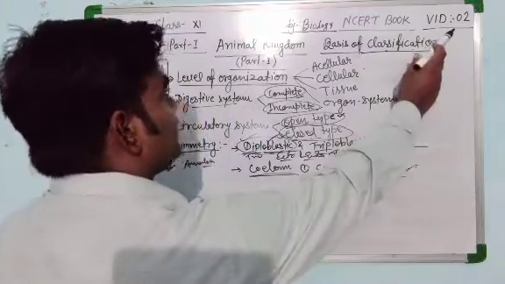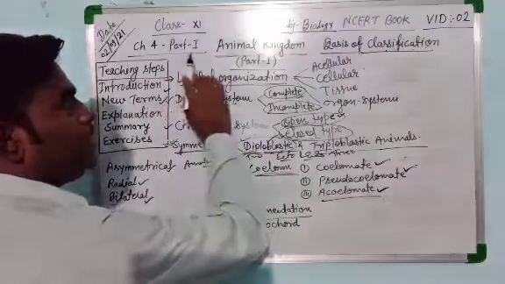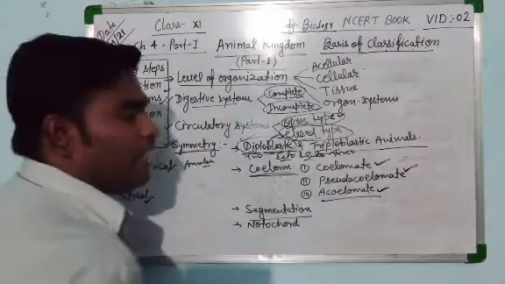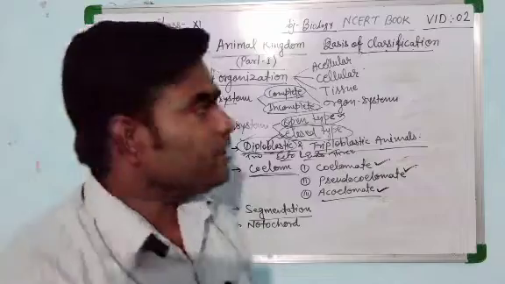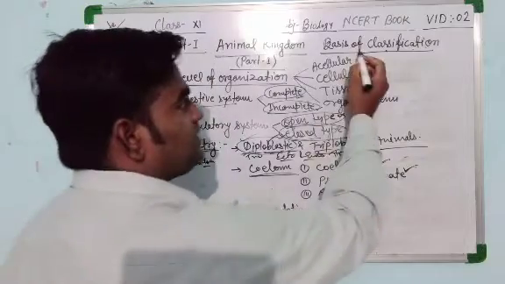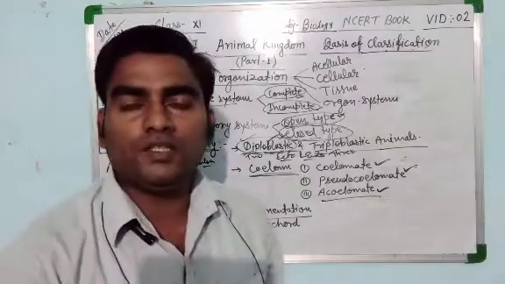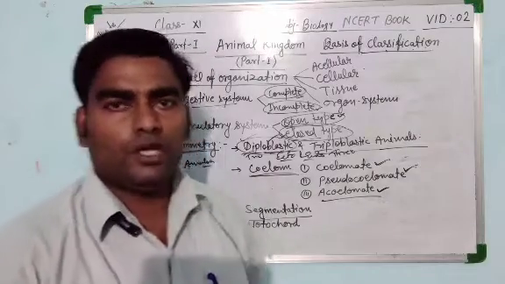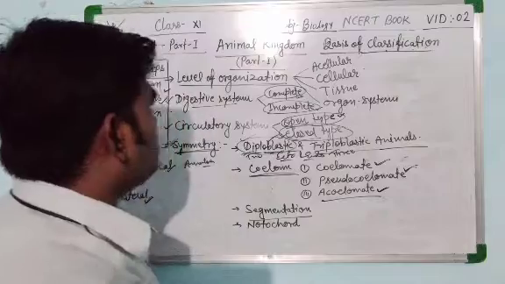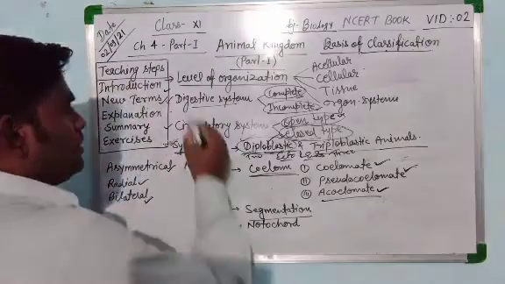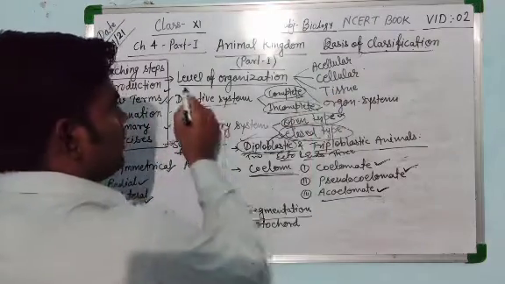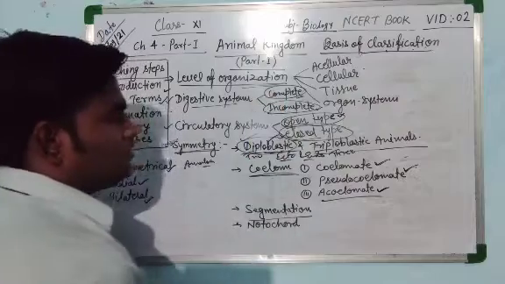This is video number 2 of chapter number 4 part 1, Animal Kingdom, and in this video we will study the topic basis of classification. So what are the different bases of classification? Let us see. The first basis of classification is level of organization.